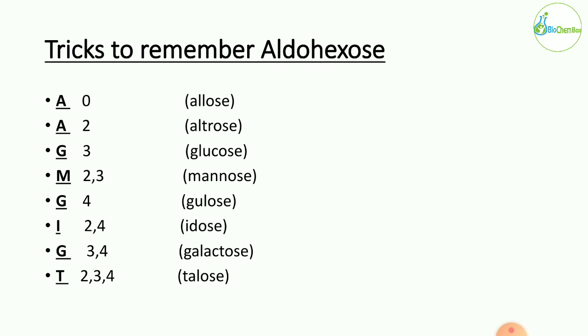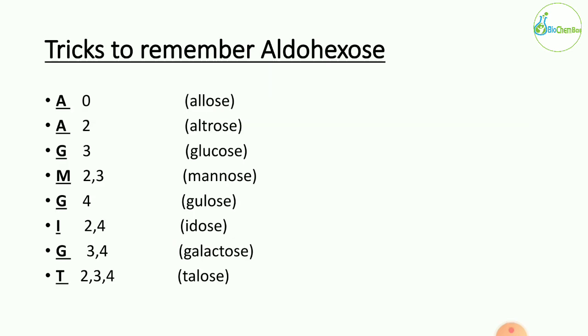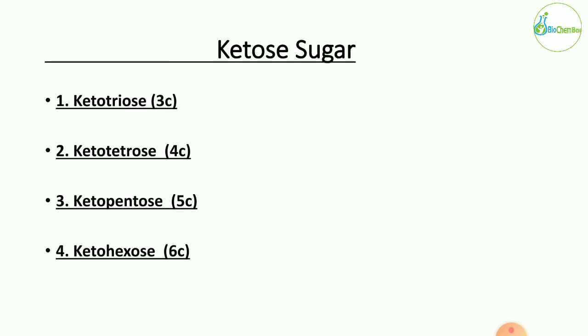Okay, so now we just studied the D forms. You can also make the L forms. L forms are just mirror images of those. Okay, so here we completed the aldose sugars. We studied aldotriose, aldotetrose, aldopentose and aldohexose. Okay, these are the 4 classes of aldose sugar. Now we are going to look at the ketose sugars. Okay, similarly here there are 4 classes: ketotriose, ketotetrose, ketopentose, ketohexose.